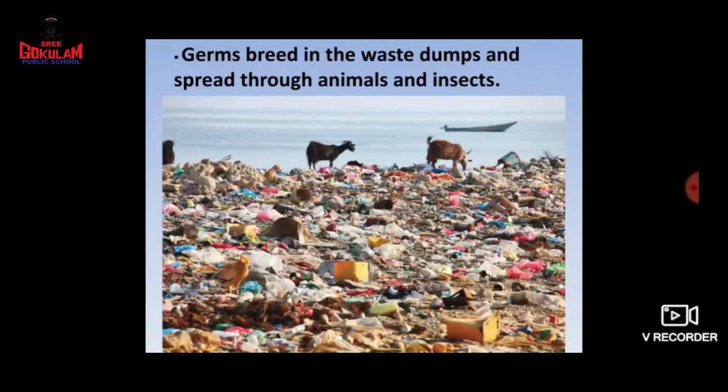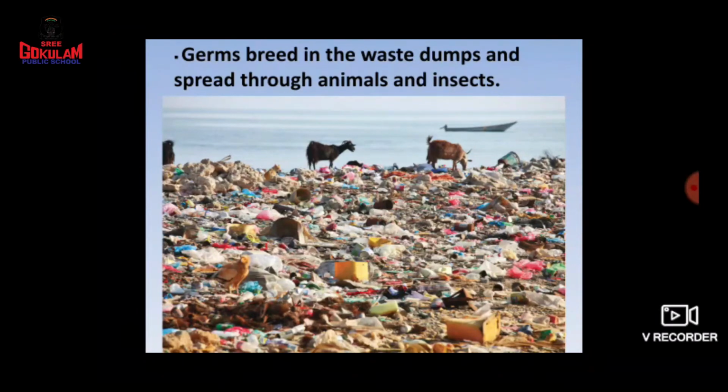When eating these food items, they will eat these germs too. And children, what happens? So many types of disease can be spread in this way. When we eat this type of animal, here it is a goat, when we eat the meat of this goat, what happens? Yes, this germ can enter our body through this goat.